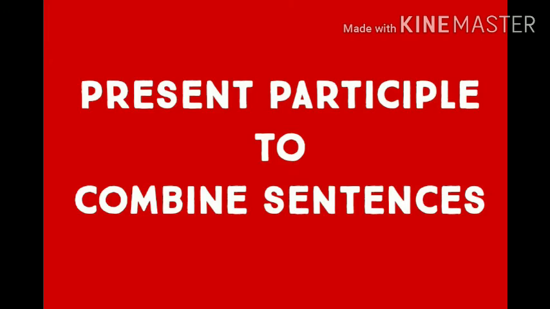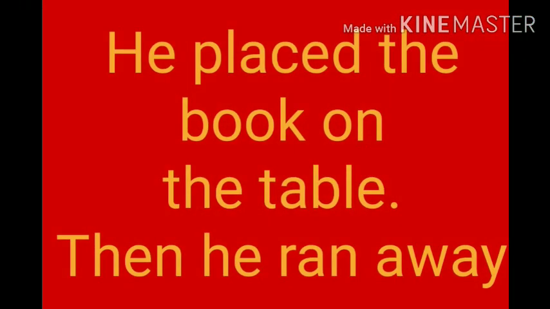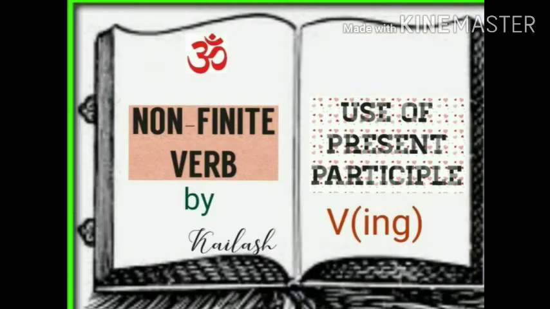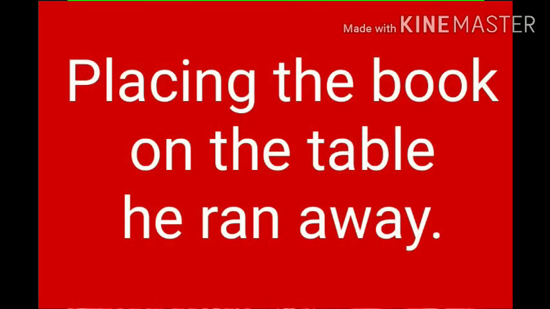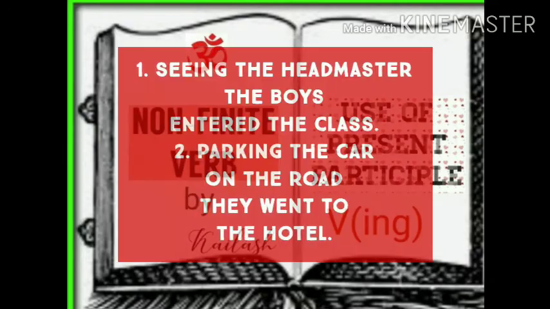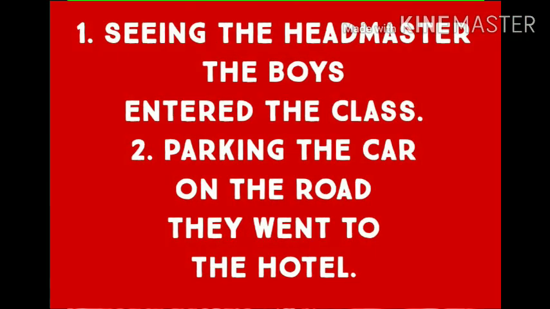For example, he placed the book on the table. It is the first sentence. Second, then he ran away. If you join these sentences using a participle form of non-finite verb, then it will be: Placing the book on the table, he ran away. Just like seeing the headmaster, the boys entered the class. Parking the car on the road, they went to the hotel.